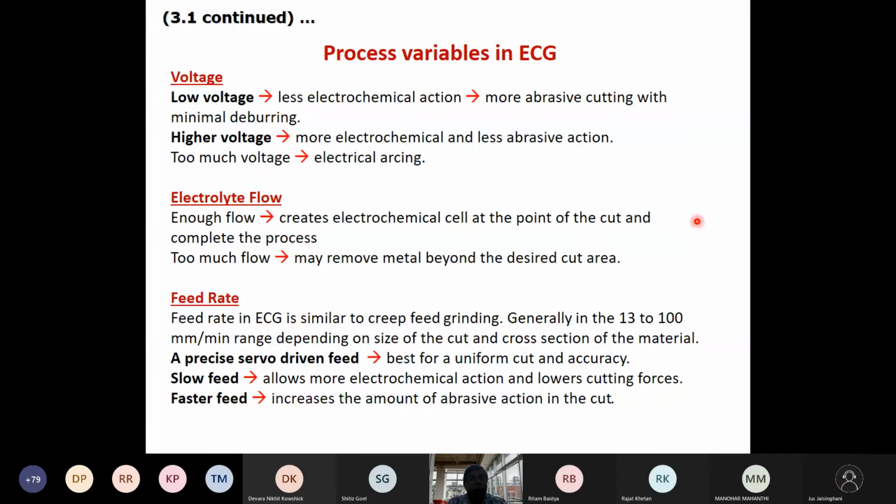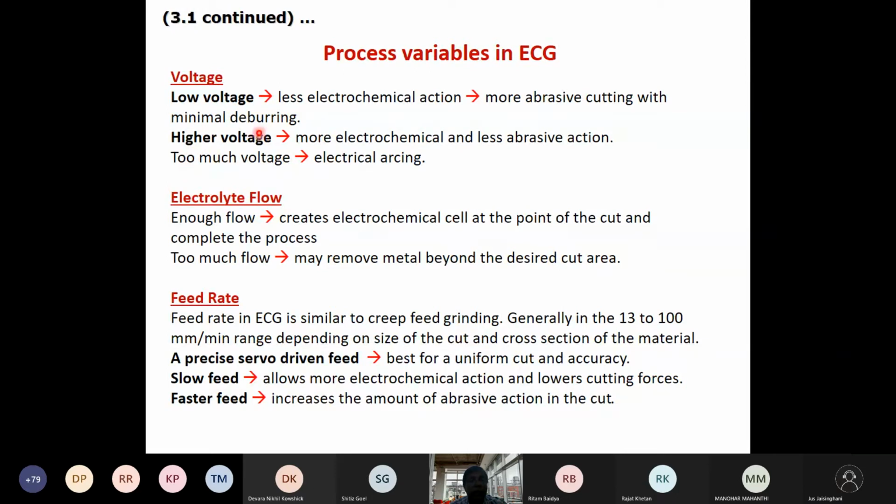Say for example, if we work at a very low voltage, you can have less electrochemical action, and compared to ECM, your abrasive cutting may be more, with a minimum deburring process. These abrasive marks may be there, and polishing actions like that may be minimized also.